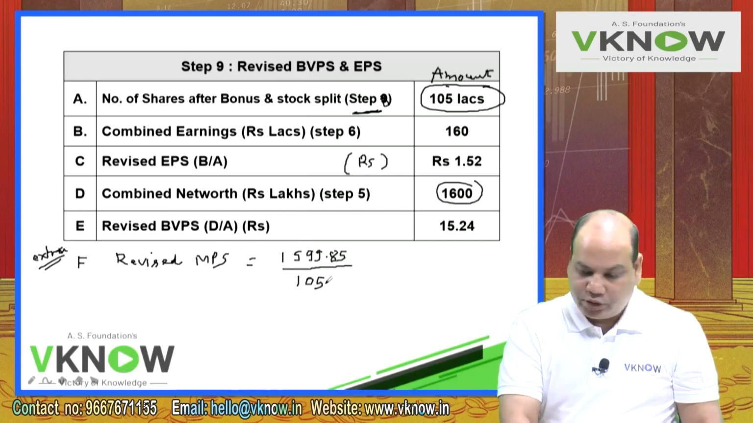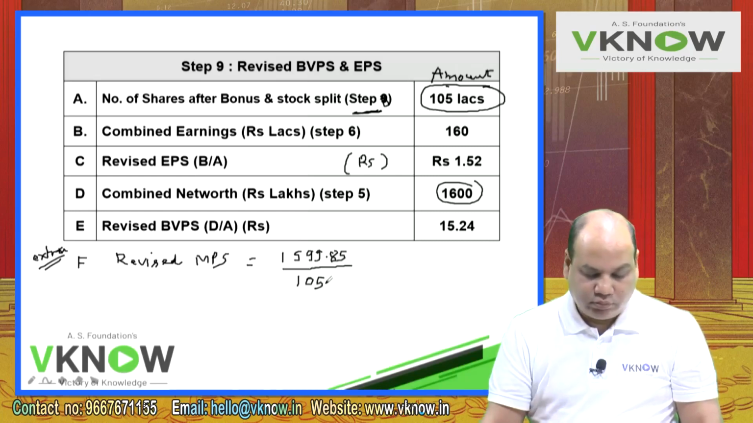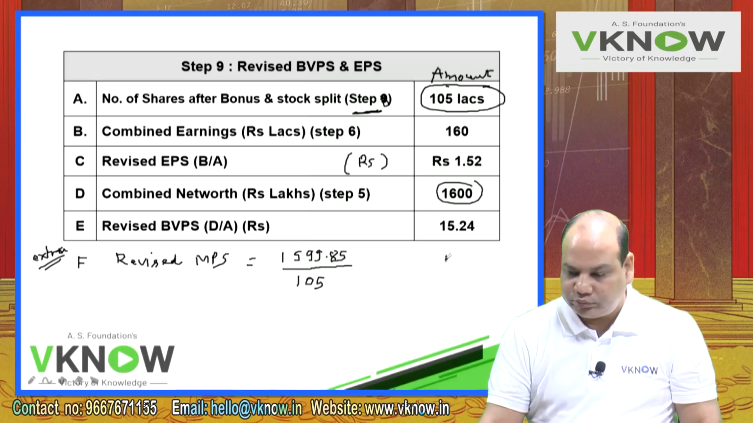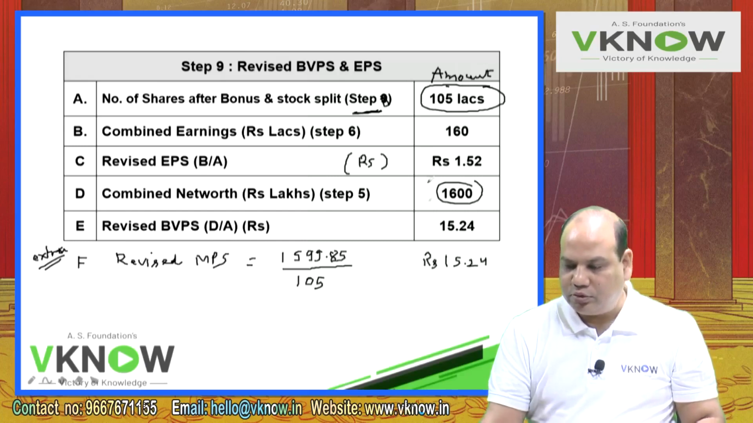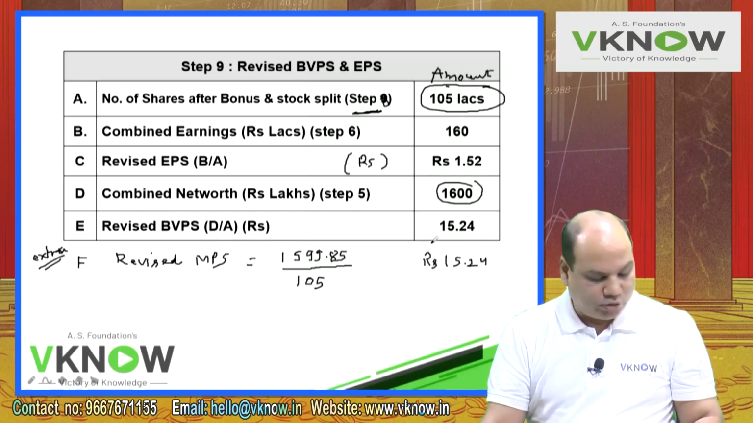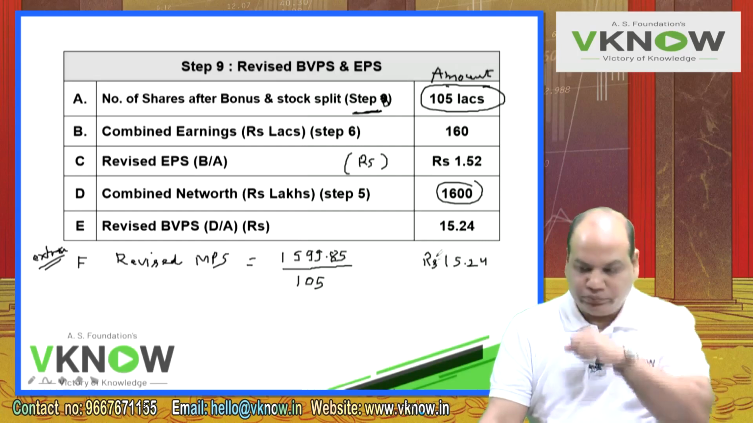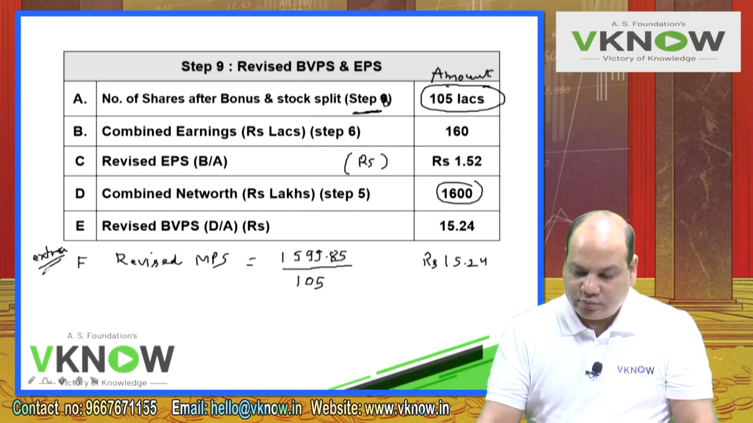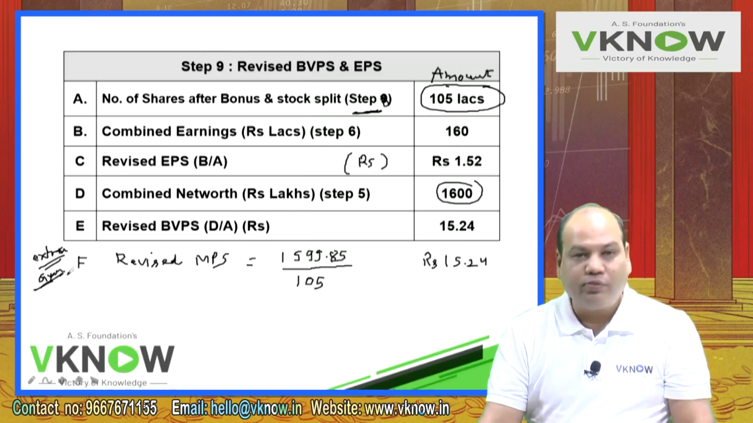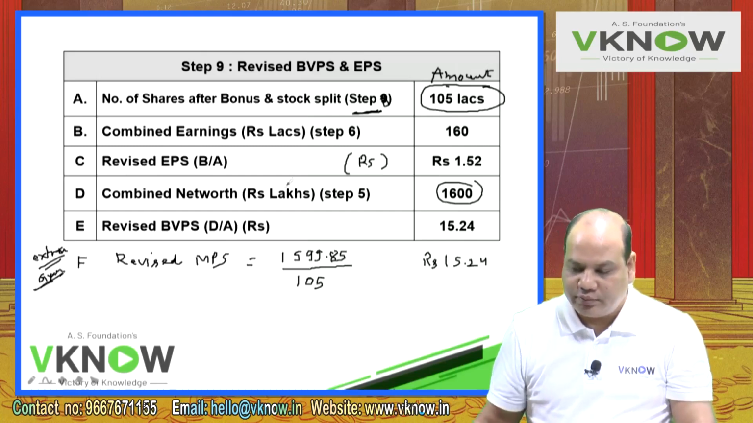1599.85 divided by 105 is rupees 15.24. So this is total MPS in rupees after bonus share and after stock split. If they ask you, you can add. So this is your extra gyan. We'll call it extra gyan. Don't write it in the exam if not asked, but if asked, you can write.